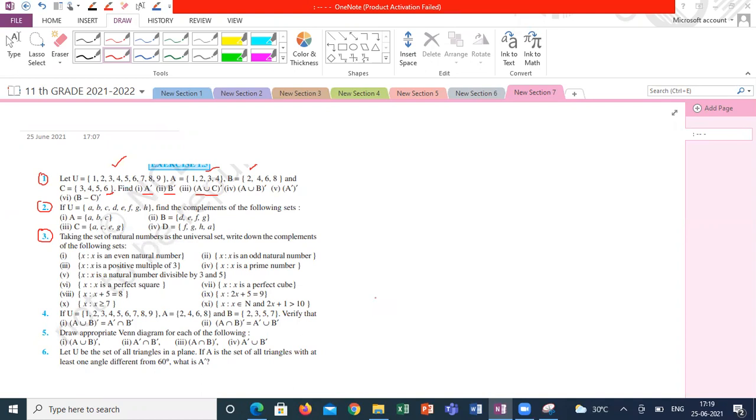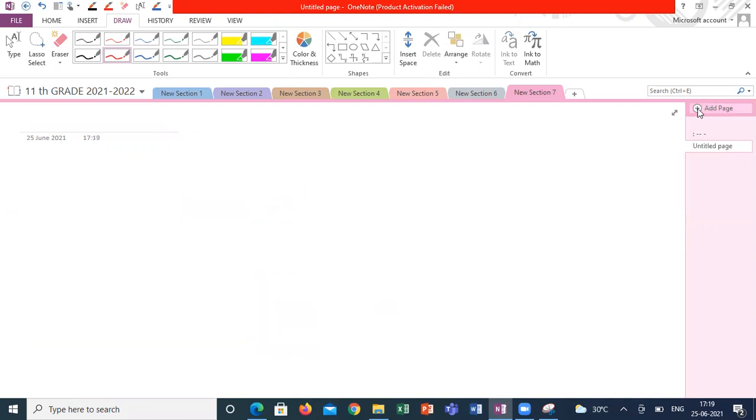Yes, sir. The next concept is practical problems on union and intersection of two sets. Practical problems on union and intersection of sets.